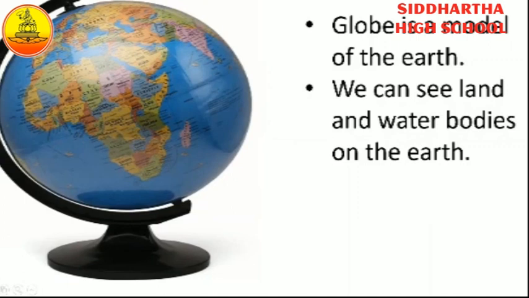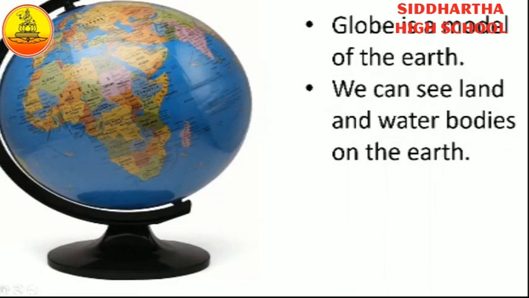We have learned that the surface of our earth is made up of land and water. Okay, children, our earth is made up of land and water. Look at the globe. The blue color on the globe shows the area covered with water. That is, 71% of the earth is covered with water, and 29% of the earth is covered with land. That means land forms are continents, water forms are oceans. These land forms are divided into continents, and water bodies are divided into oceans.